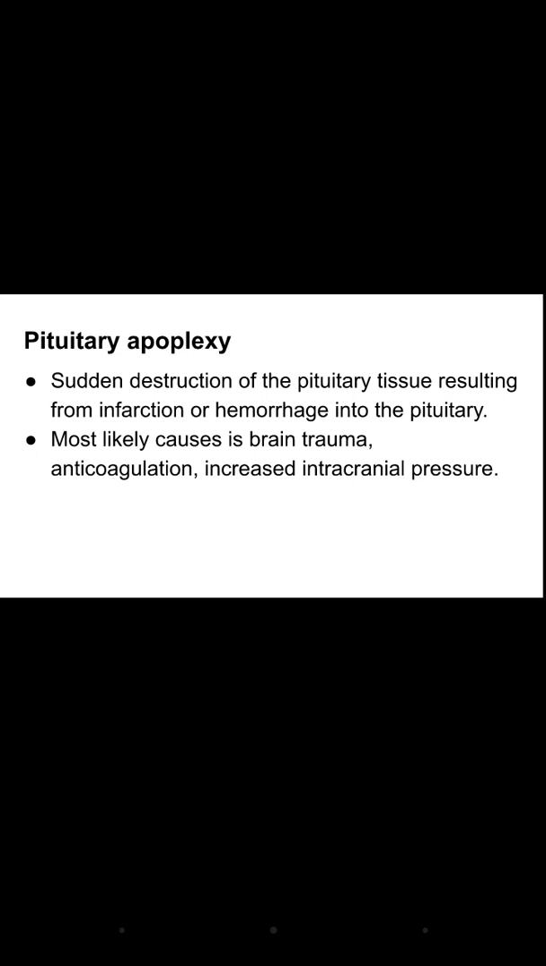Next is pituitary apoplexy. Apoplexy means bleeding within the organ, and because of this bleeding, symptoms may occur. So in pituitary apoplexy, there is sudden destruction of the pituitary tissue, and this destruction occurs because there was hemorrhage into the pituitary or there was infarction, which means there was ischemia and damage of the pituitary cells.